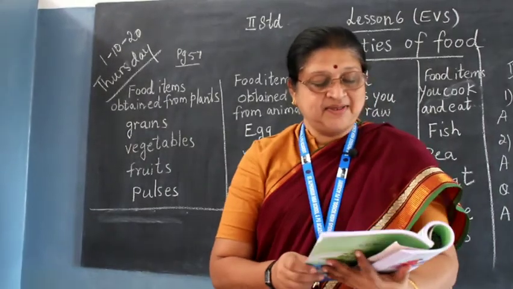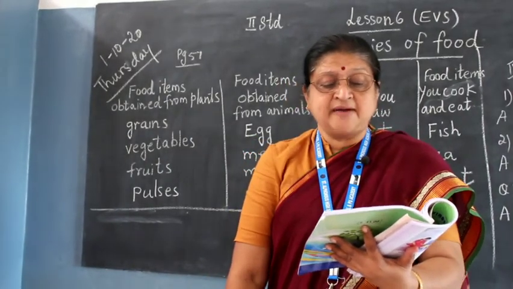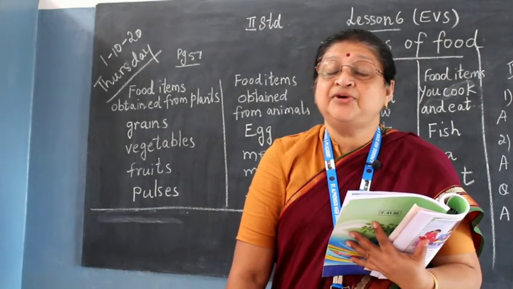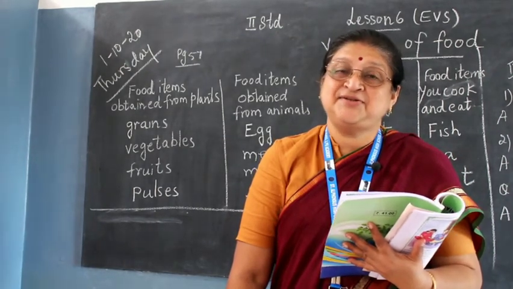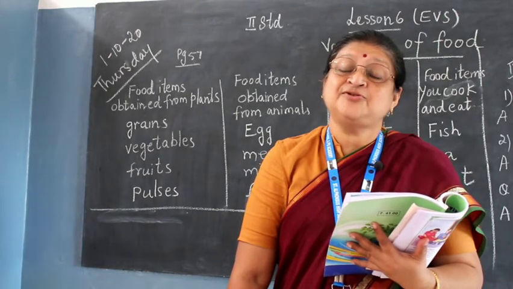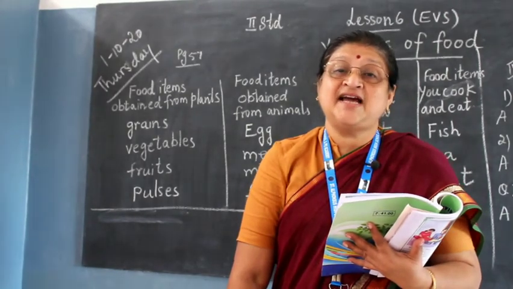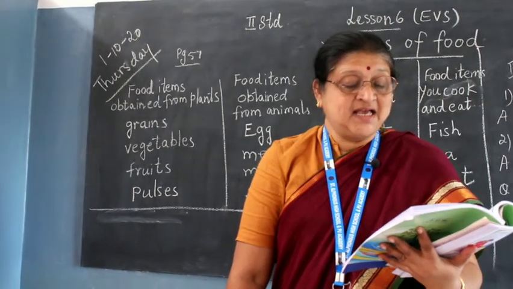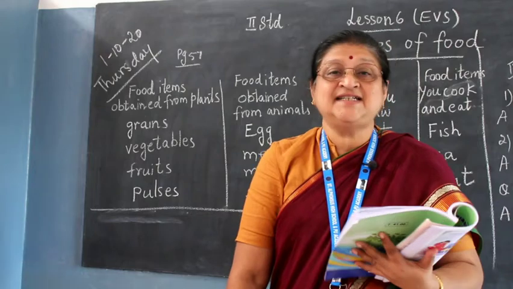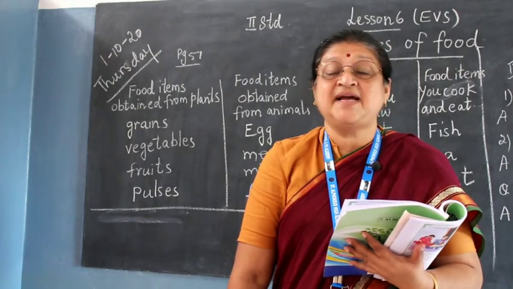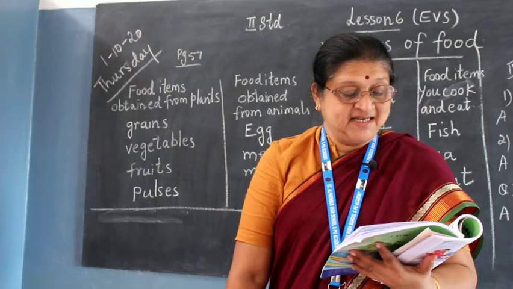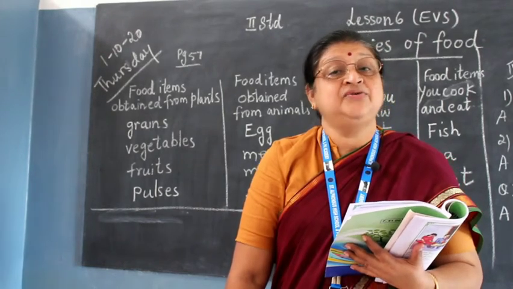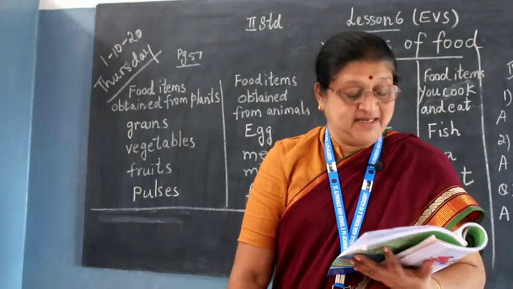Okay. The next one. Where do you have your lunch? You have it at home. Last year the students wrote, I have my lunch at school. Now you have to write, I have my lunch at home. Next, with whom do you eat? You can say, I eat my lunch with my family. What do you eat? That you have to write. You can write what you are eating every day.